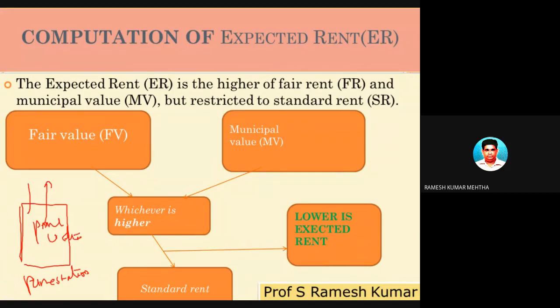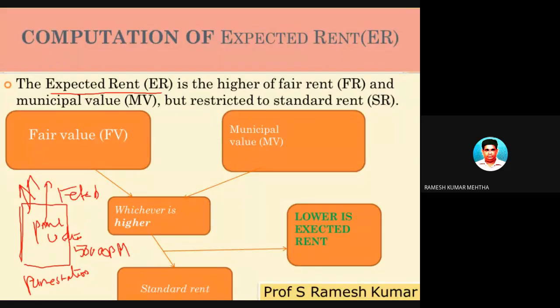When it is in a prime location, certainly a good amount of rent can be fetched from this particular house property. If we give it on rent, it will give us beautiful rent or beautiful income. That is what I can say is an expected rent. If I give this on rent, my expectation is that it can give 50,000 rupees per month of rent. So this is the basic meaning of expected rent or reasonable expected rent.